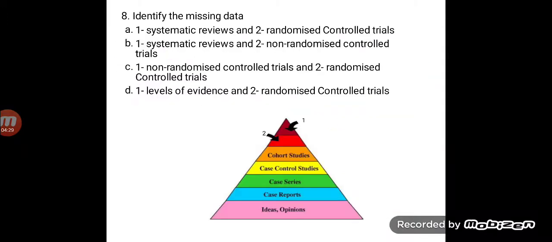Then looking at this is an image based diagram. Now see, identify the missing data, that is the number 1 and 2. The answer is systematic review and randomized control trial. One is systematic review. Systematic review and meta-analysis stand at the top of the evidence-based triangle, and the next comes randomized control trial.